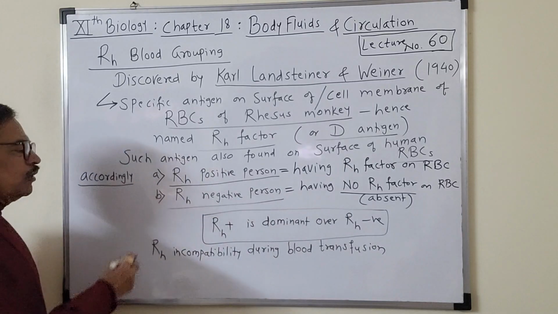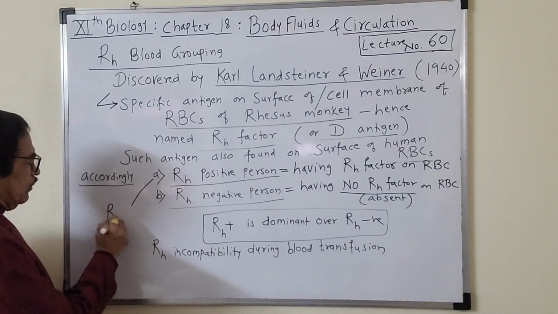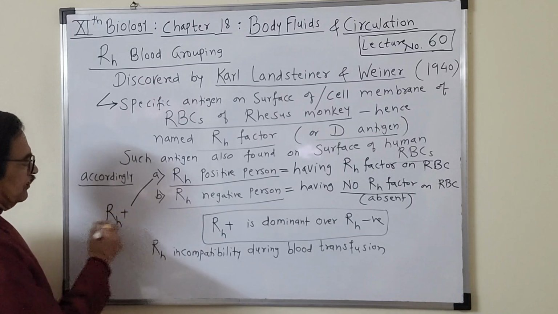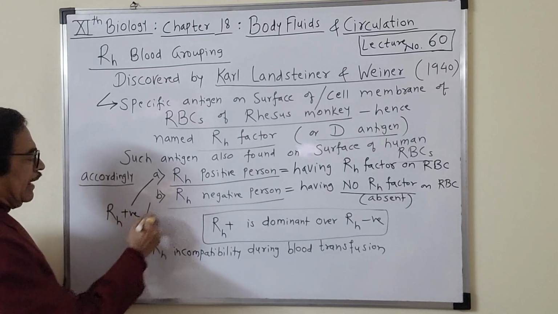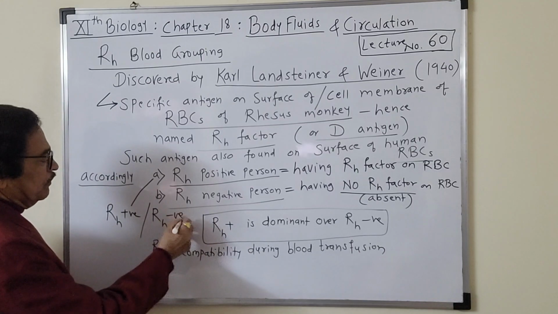इसको ब्लड ग्रुप जो बताया जाता है वो कैसा बताया जाता है? Rh पॉजिटिव may be shown as Rh positive and Rh negative may be shown as Rh negative.